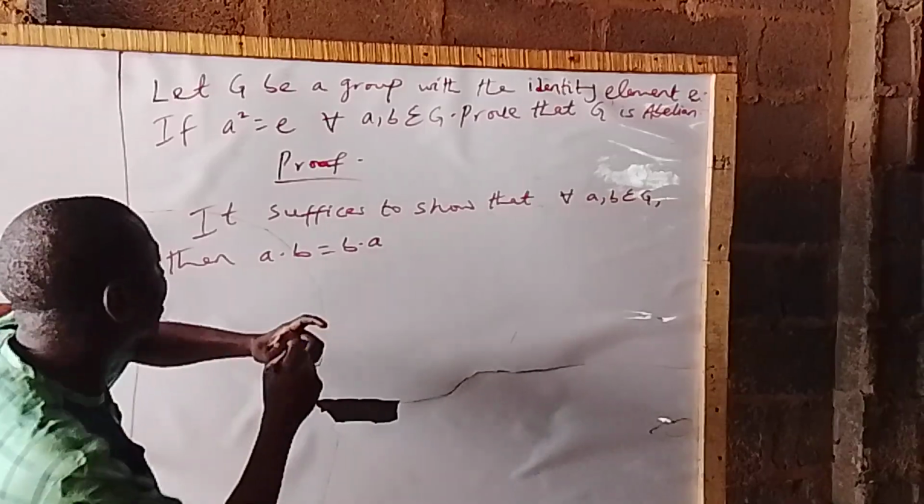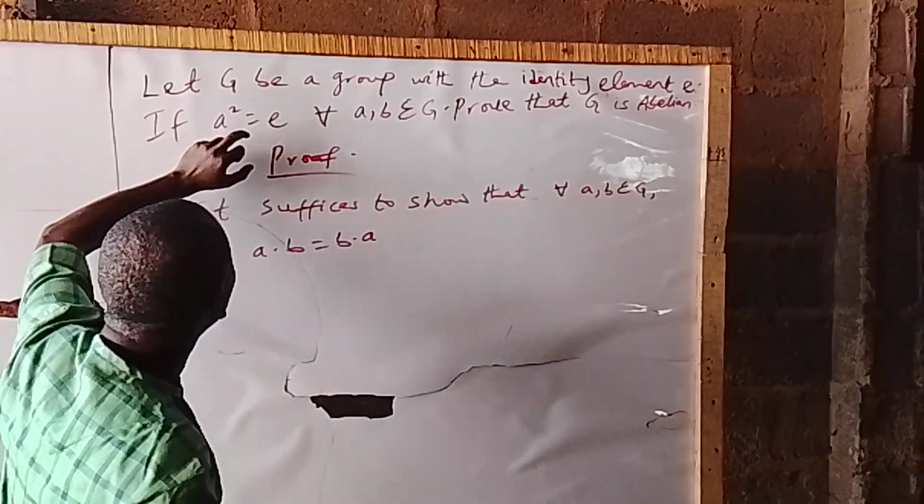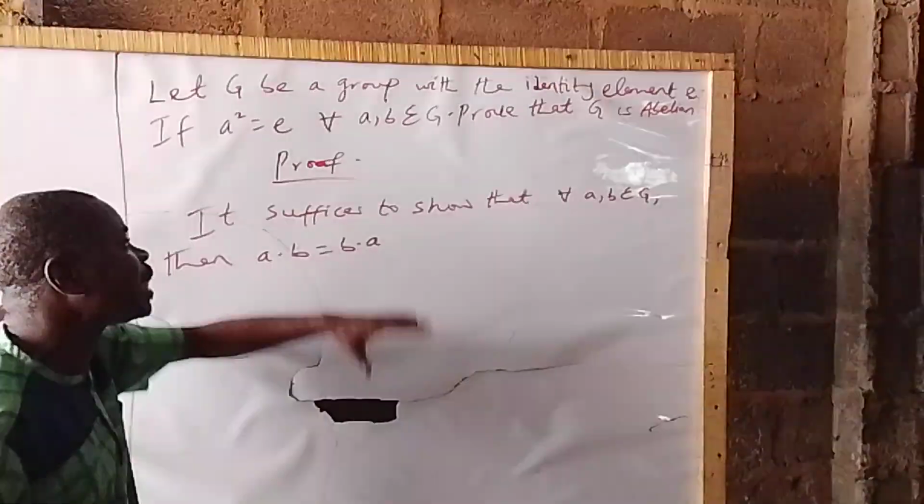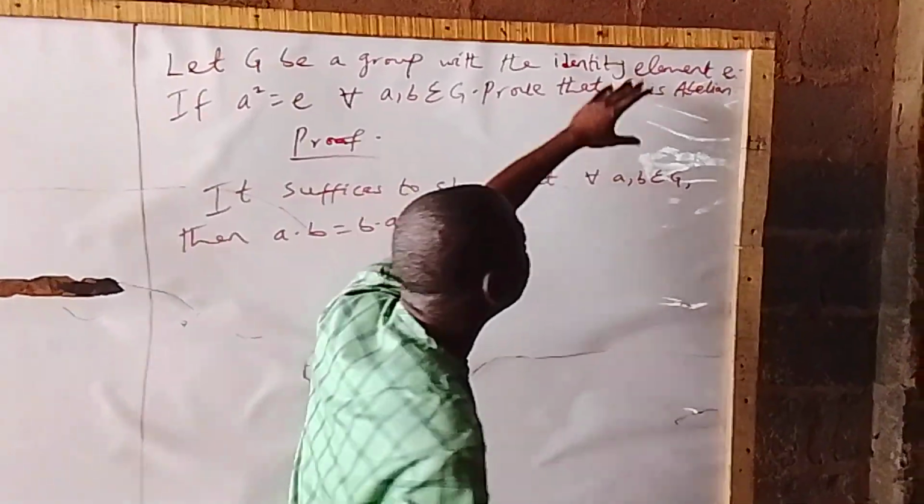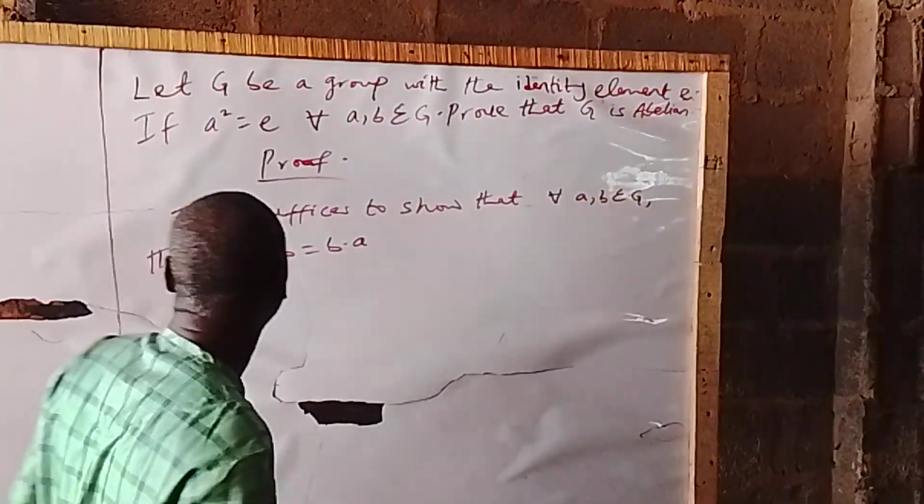We want to show that this particular group is abelian. And I said earlier on that an abelian group is also a commutative group.